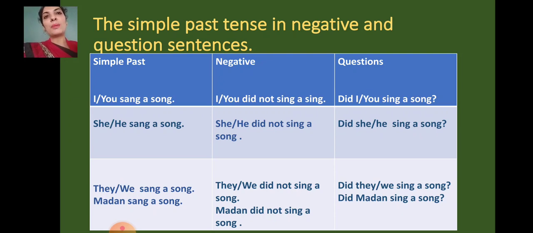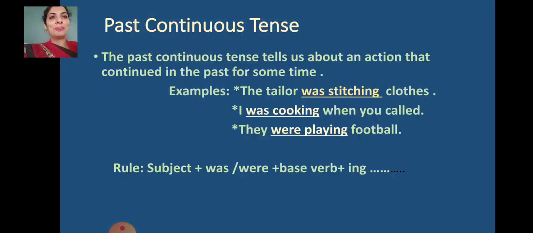With all the subjects we will have to use the V2 form. V2 form is also known as the past form of the verb. And for making the negatives, we will have to make use of did not along with the base verb. And for making the questions, we will have to make use of did in the beginning, and the remaining sentence will be the same. I hope you have understood it well.